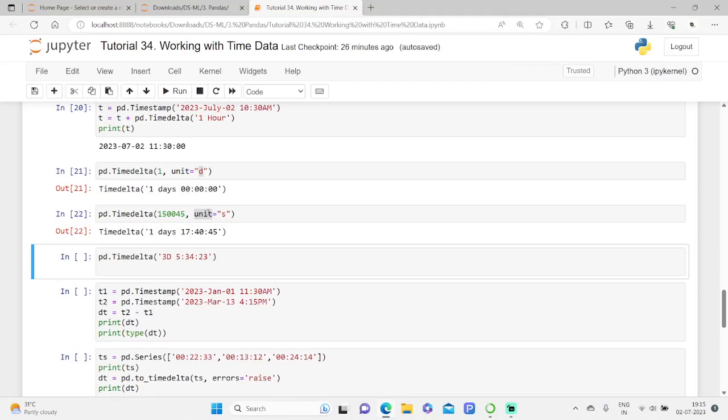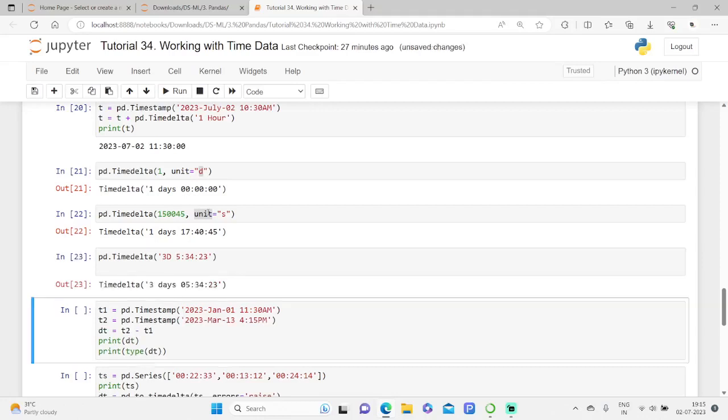Of course, you are able to see that, and when I execute this, we can see that the Timedelta defines the interval and is useful for performing arithmetic calculations on timestamp objects. So kindly see here, I have just mentioned 3D, and of course it gives us the result as 3 days.